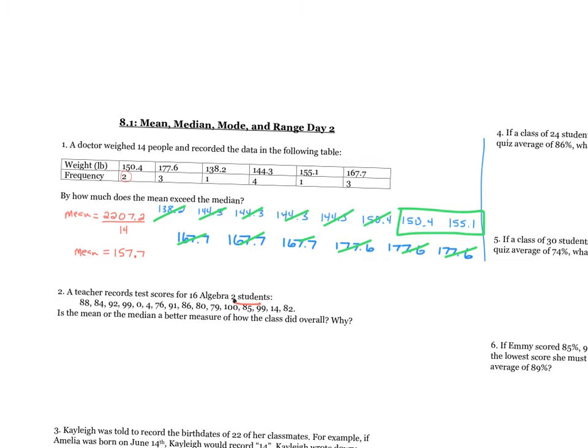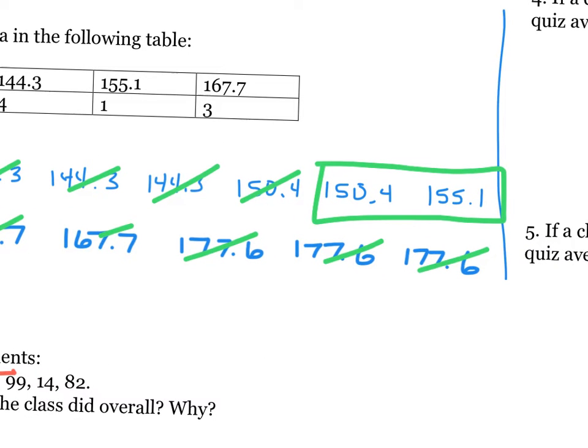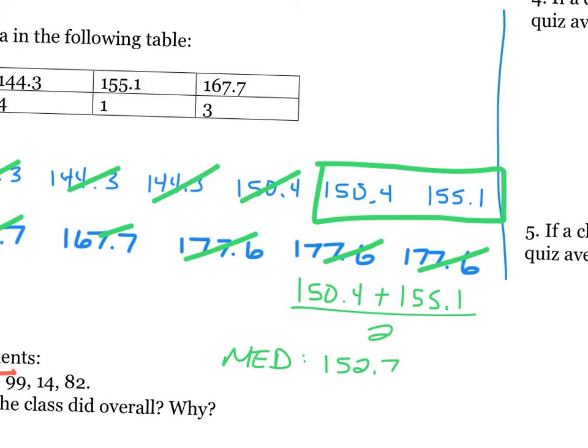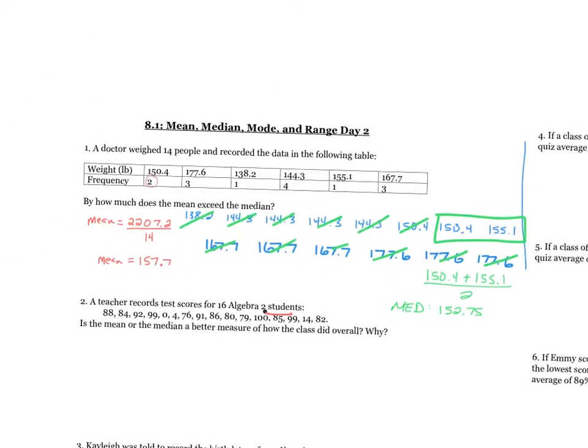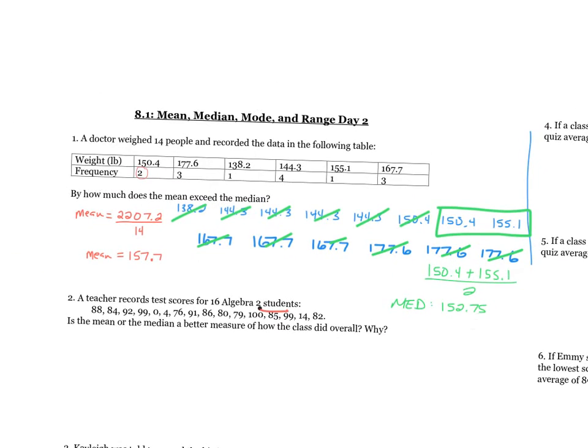So if you take 150.4 plus 155.1, we're just getting the average of those. Now I know my median is 152.75. Okay, so pull it all back. It asks what's the difference between the two.